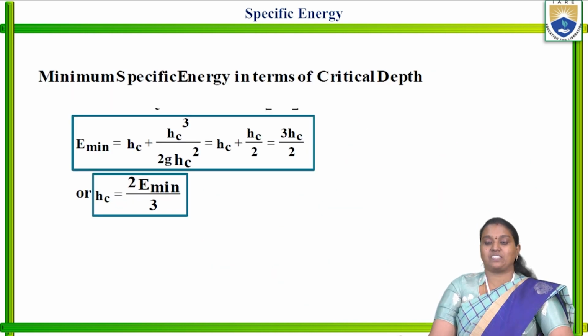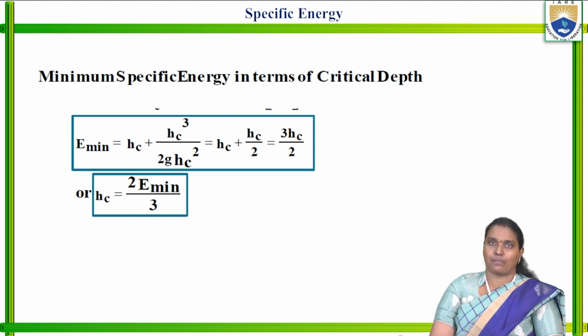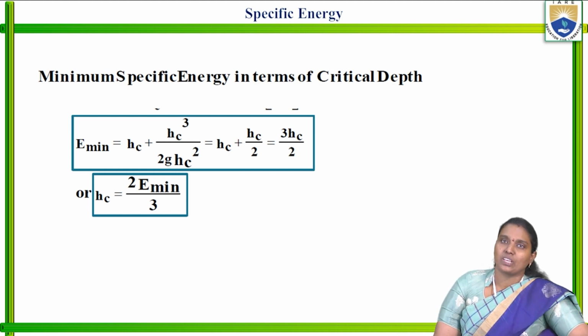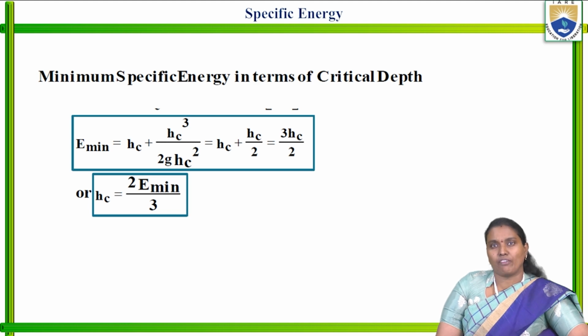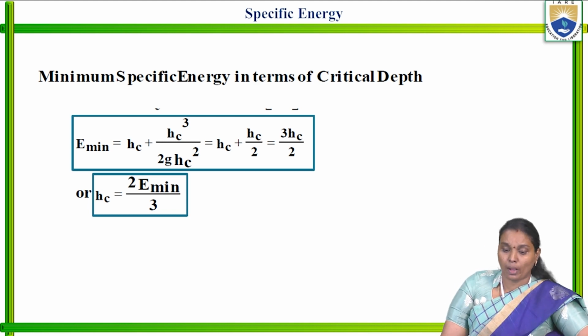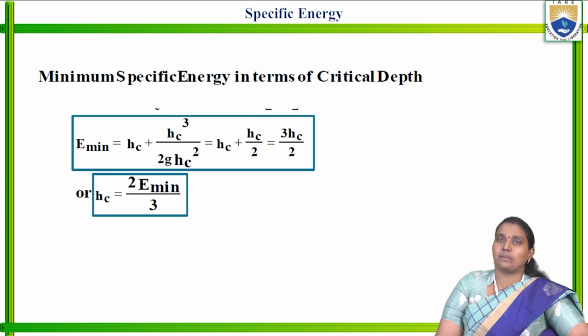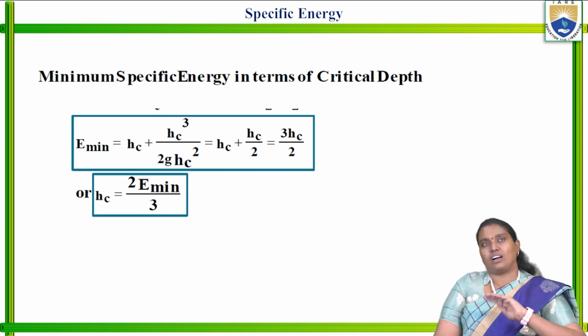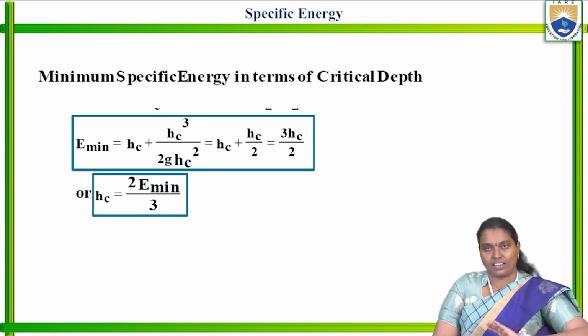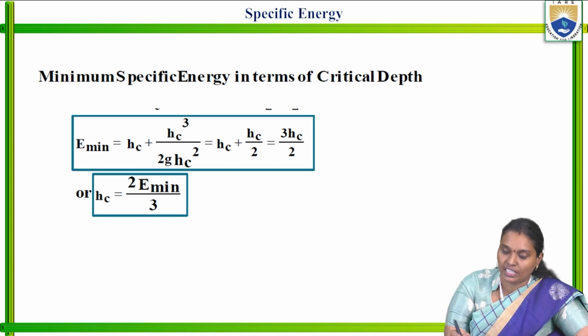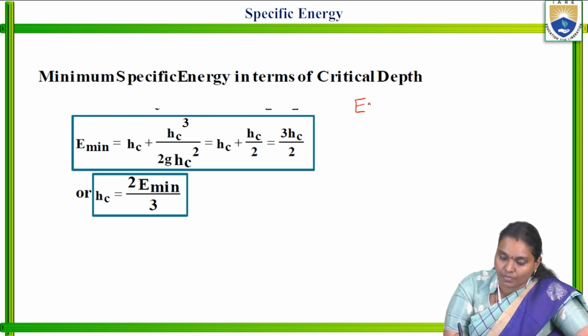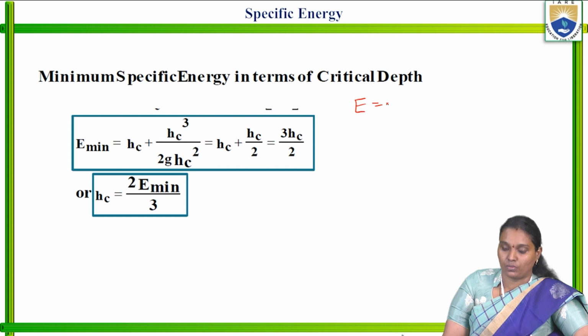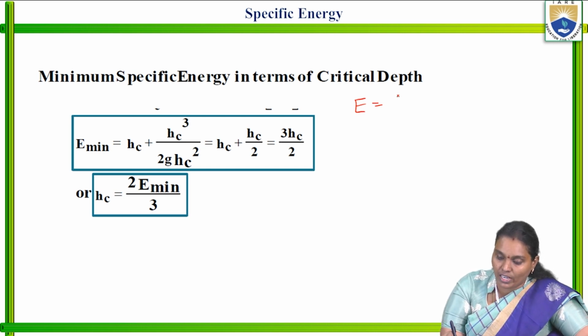Next, minimum specific energy in terms of critical depth. How will we get the minimum specific energy in terms of critical depth? Coming to the minimum energy, it depends upon how the depths are going to vary. So E is equal to, in terms of critical depth, E is equal to h plus q square by 2g h square.